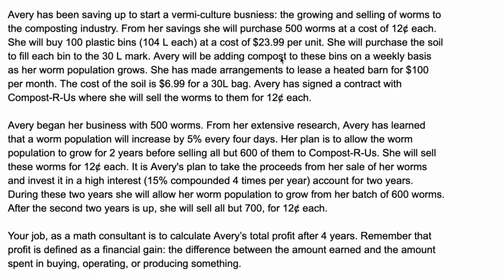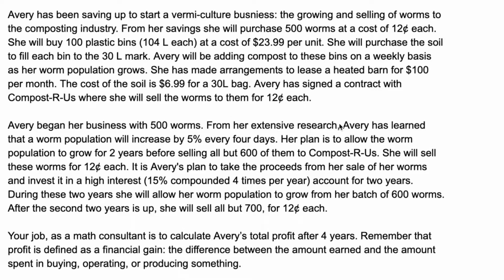Avery will be adding compost to these bins on a weekly basis as her worm population grows. She has made arrangements to lease a heated barn for $100 per month. The cost of the soil is $6.99 for a 30-liter bag. Avery has signed a contract with Compost R Us, where she will sell the worms to them for 12 cents each. Avery began her business with 500 worms.